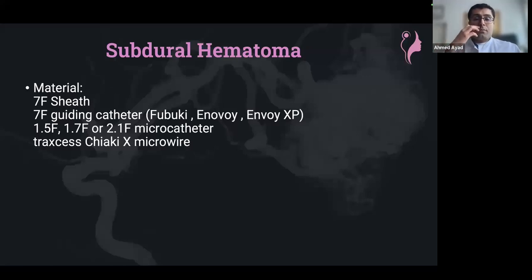Think you can do this. We do it like with an echelon, and we try extra to avoid having a wedge position actually, because most of the time we work with the microparticles. Which wire are we going to use? We usually use the CHIKAI or the Traxxas, navigating the echelon or the headway or another microcatheter inside.